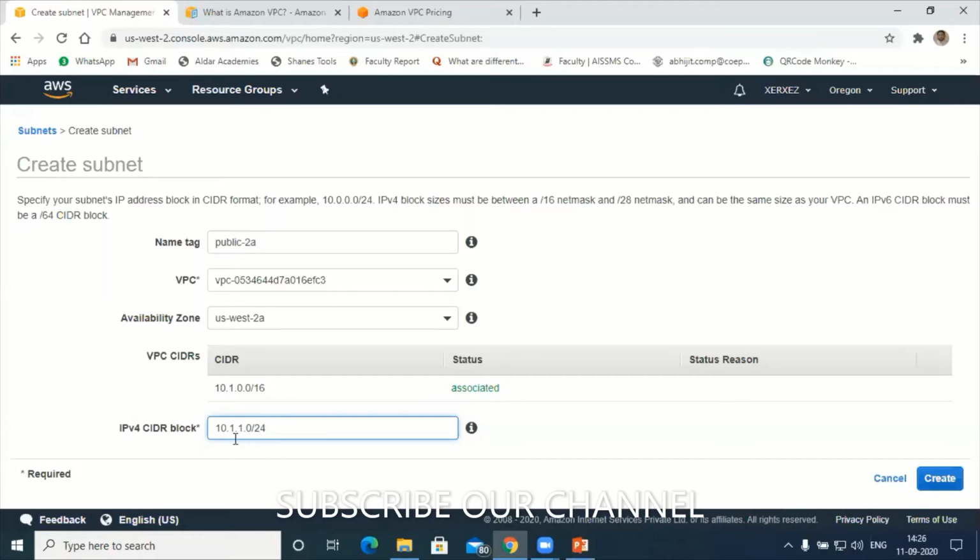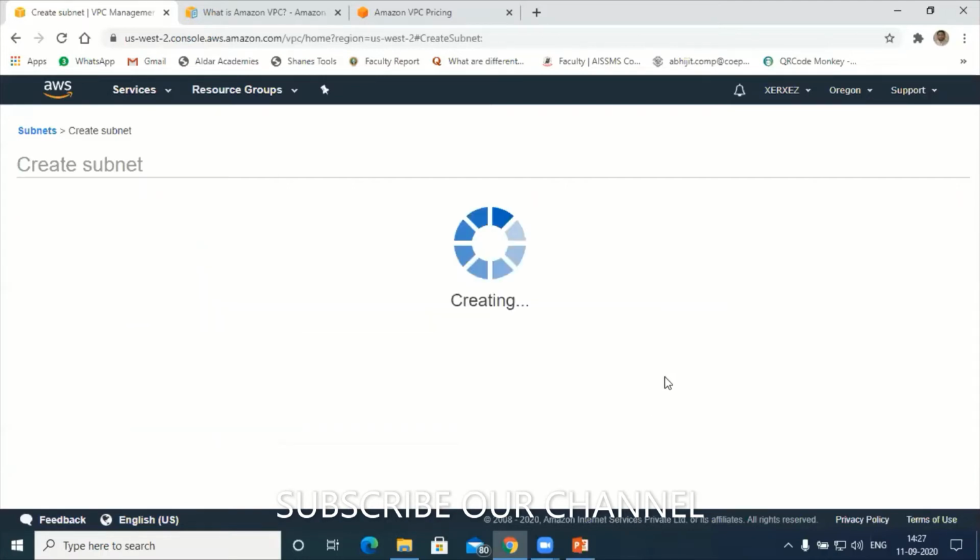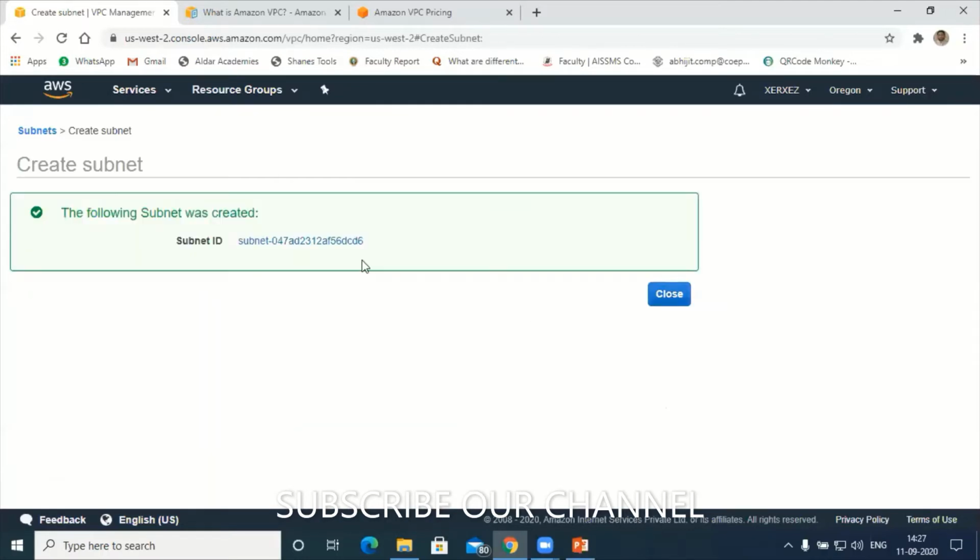So 10.1 is the VPC IP address, and I'm extending it now for public 2A as 10.1.1.0/24. Let's create this one. Okay, so this is the subnet ID of the subnet I just created.